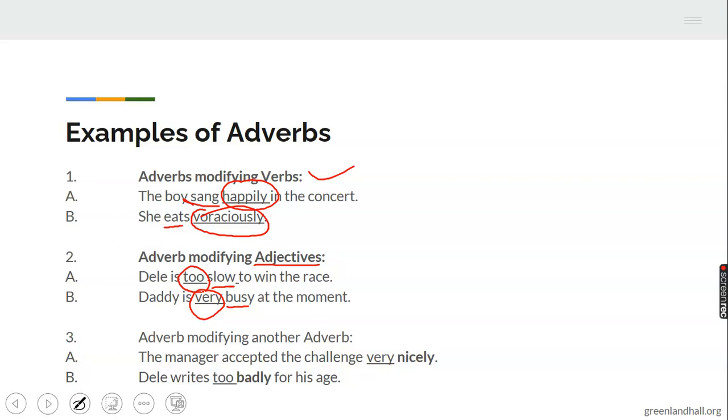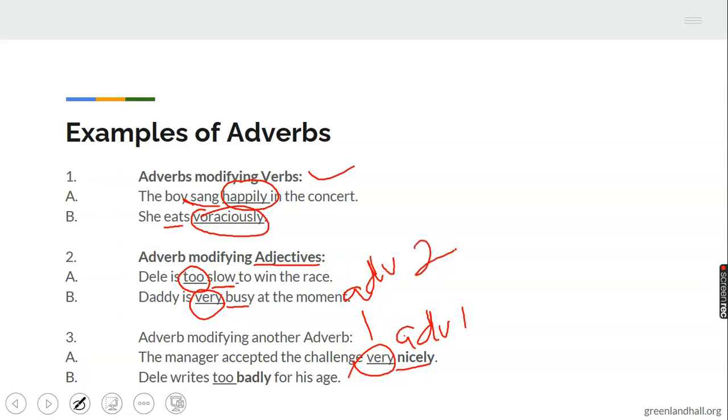The manager accepted the challenge very nicely. We can remove very here. We can say the manager accepted the challenge nicely. How did the manager accept the challenge? That will be nicely. This is adverb 1. Then very here is telling you how, to what extent, the degree. We call this adverb 2.